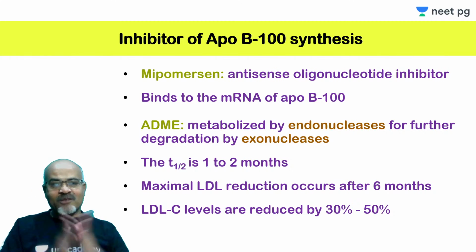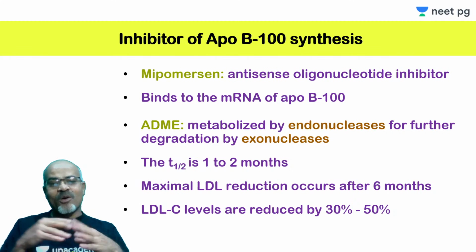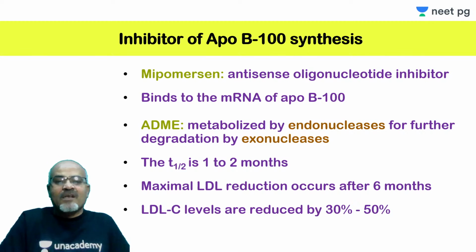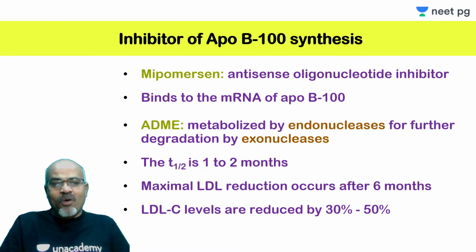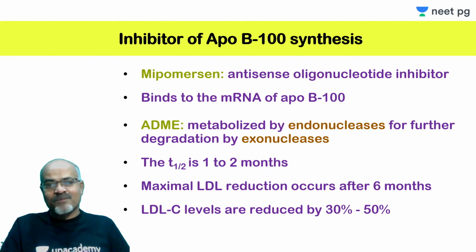So it binds with the messenger RNA and will degrade or disrupt it, or will interfere with the translation of the protein from this specific messenger RNA, and thus synthesis of ApoB100 will be reduced. And if ApoB is not there, then VLDL and so on will not be synthesized or secreted by the liver.